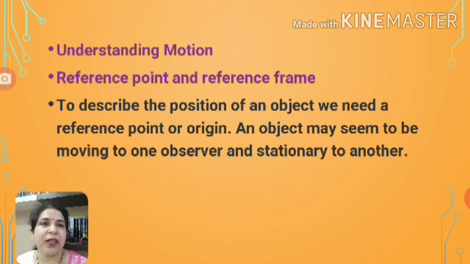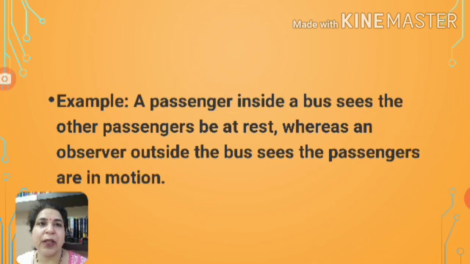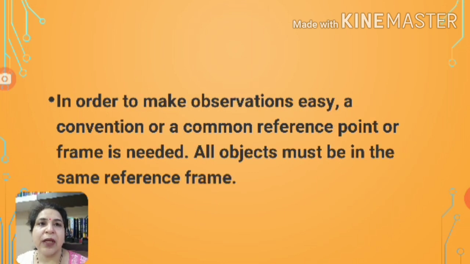So we need to define a reference point or reference frame, because one object may seem to be moving for one observer and may seem to be stationary to another observer. For example, when a passenger is inside the bus, for him the other passenger is at rest, whereas for the observer outside the bus, both the passengers are in motion. So we need to define an observation point as a reference point, or we should always have a common reference frame.